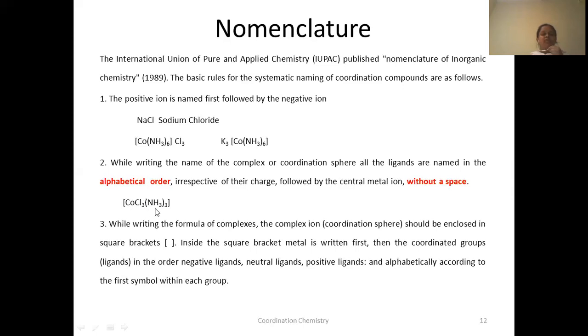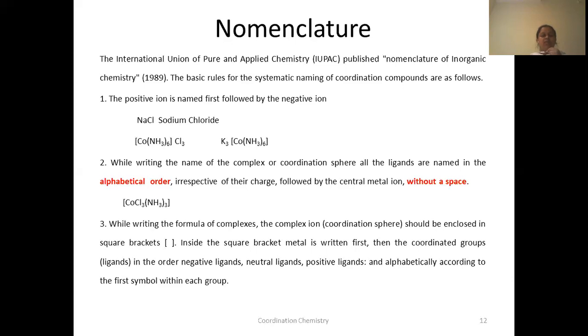So which will come first, A or C? A will come first. So you have to name this ligand first, followed by chloro. First you have to name this ligand, amine, then chloro, then followed by the central metal ion, that is cobalt. Okay, this is the second rule. You have to follow the alphabetical order while naming the coordination sphere.